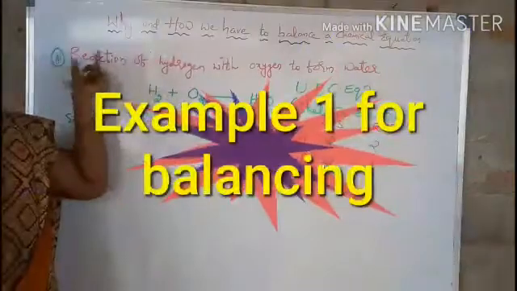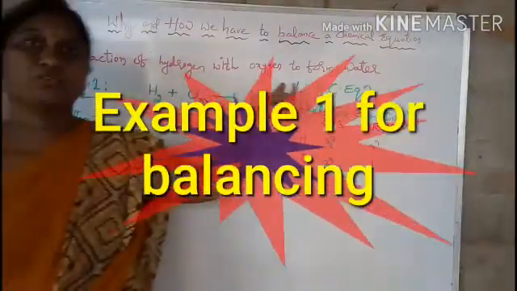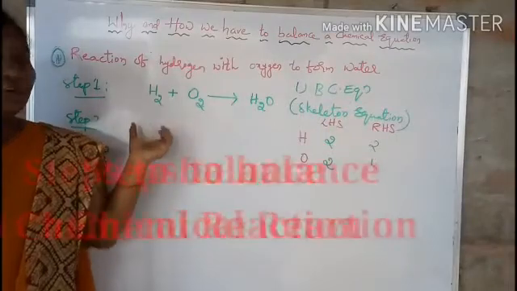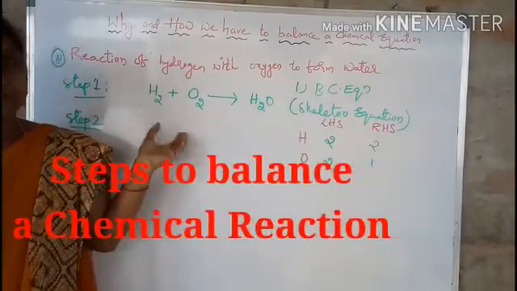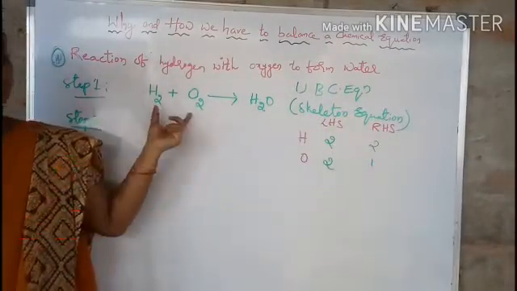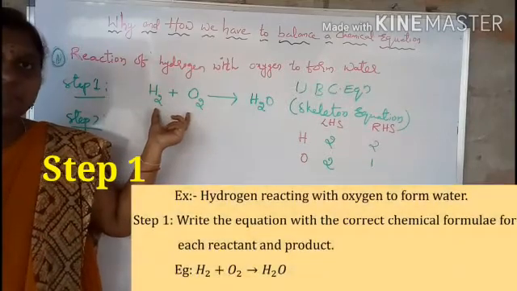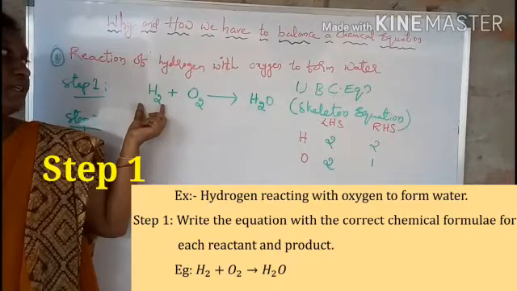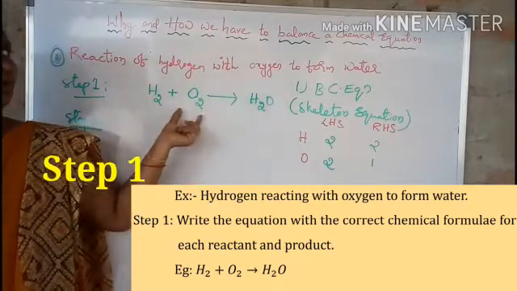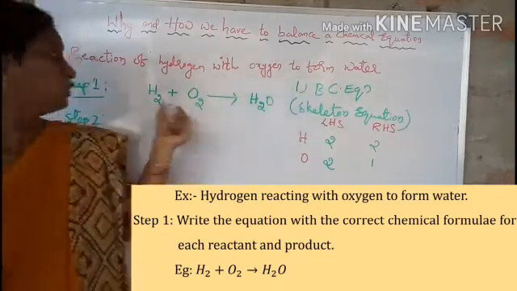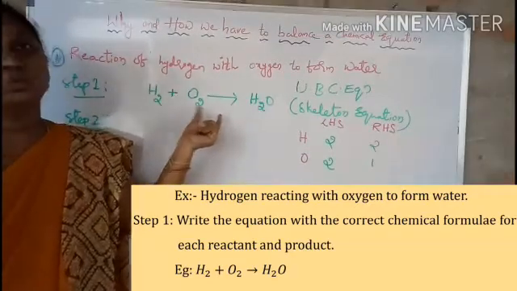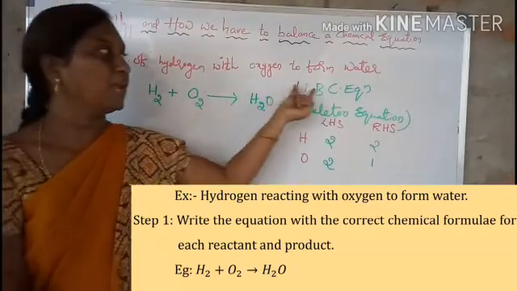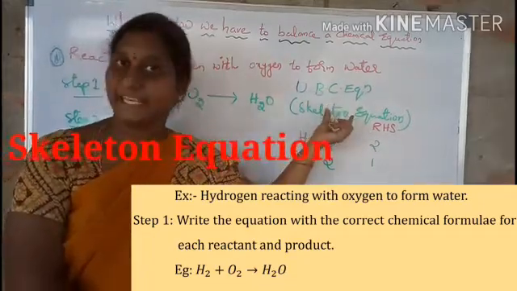So the first example is the reaction of hydrogen with oxygen to form water. In this we have to follow different steps to balance a chemical reaction, and the first step is to write the chemical equation using symbols and formulas. The molecular formula of hydrogen is H2, of oxygen is O2, and of water is H2O. So the chemical equation is H2 plus O2 gives H2O, and this is an unbalanced chemical equation. This unbalanced chemical equation is called the skeleton equation.